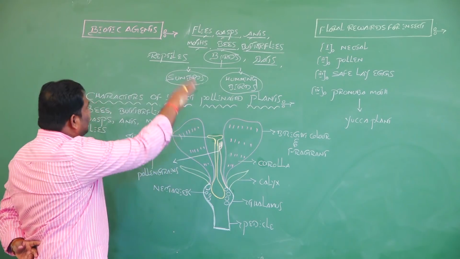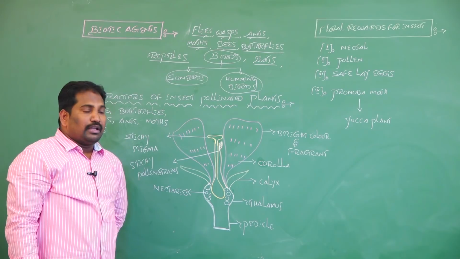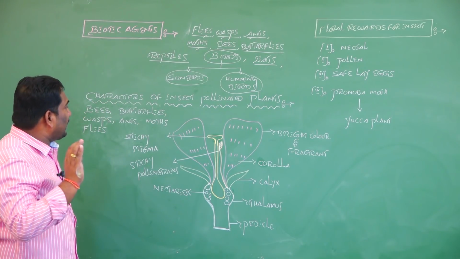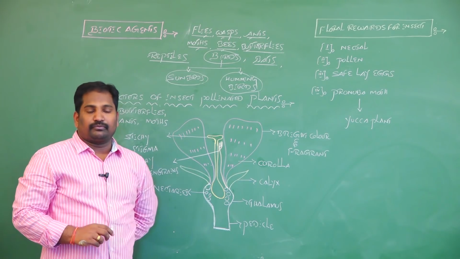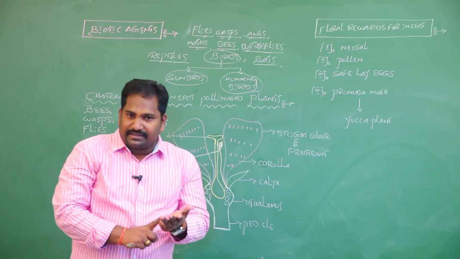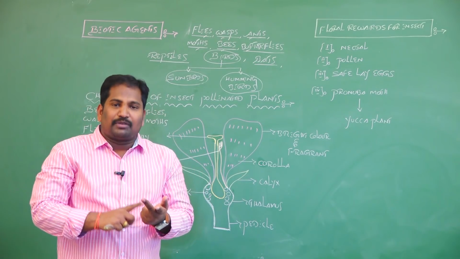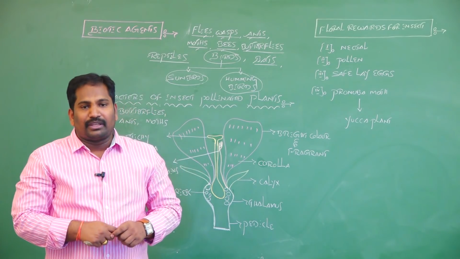Out of all these biotic agents, the most common biotic agent is insects. Cross pollination by biotic agents, either insects or maybe birds or maybe bats or maybe snails or maybe snakes.